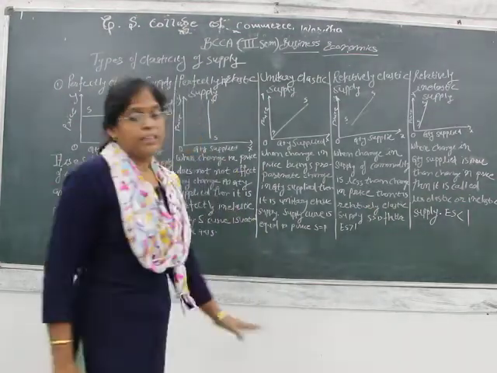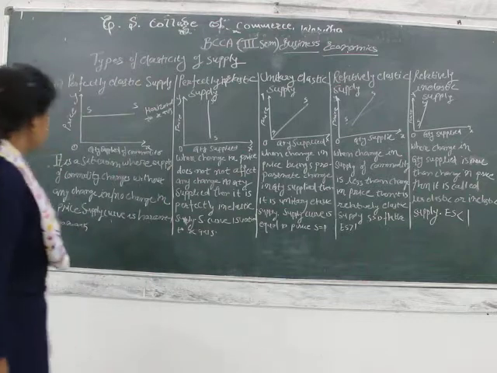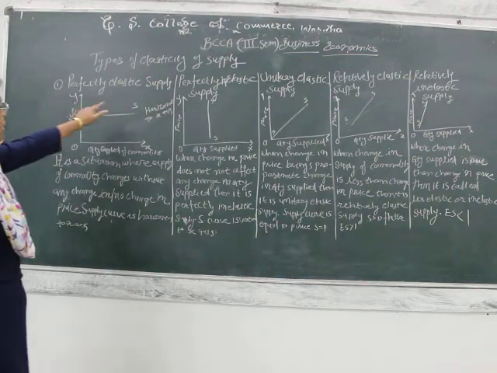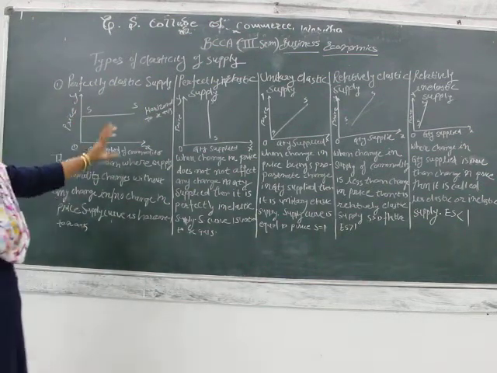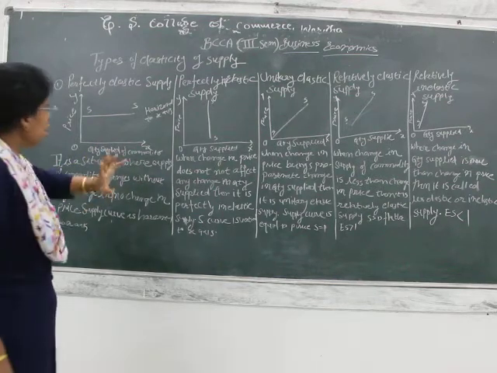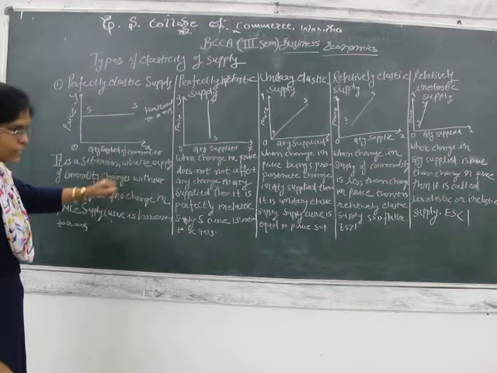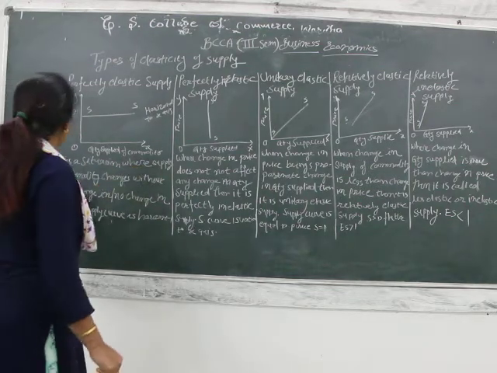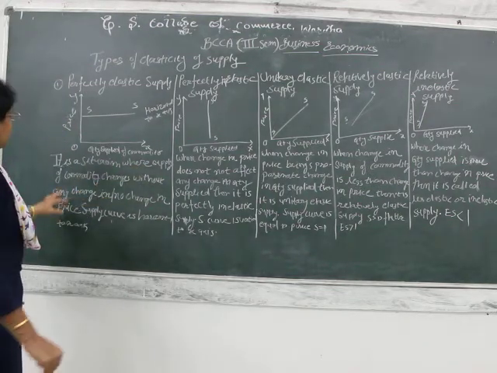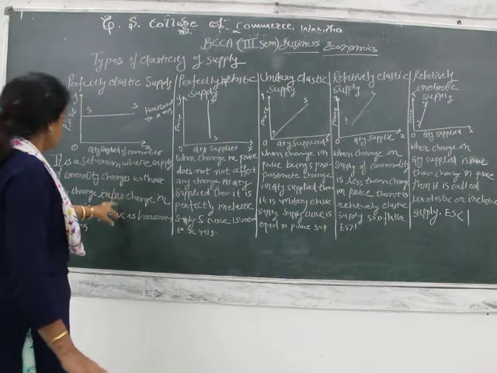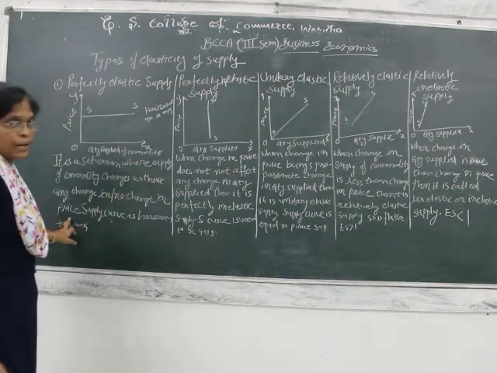Now the different types of elasticity of supply. The first one is perfectly elastic supply. When will the supply be perfectly elastic in the market? It is a situation where the supply of a commodity changes with no change in the price.